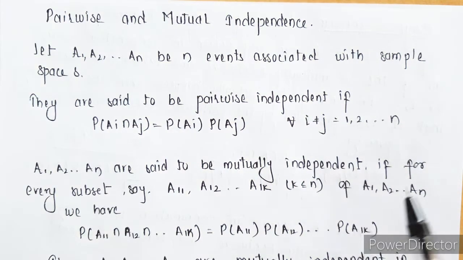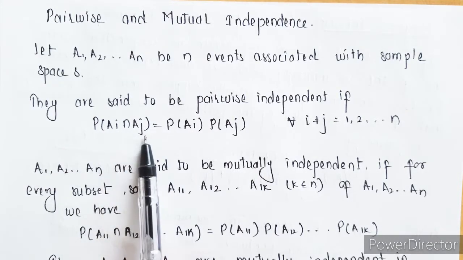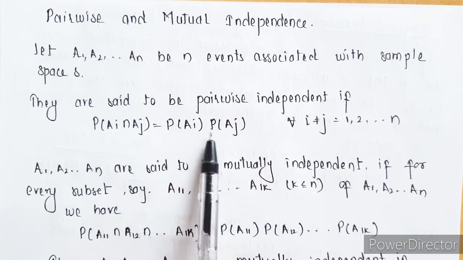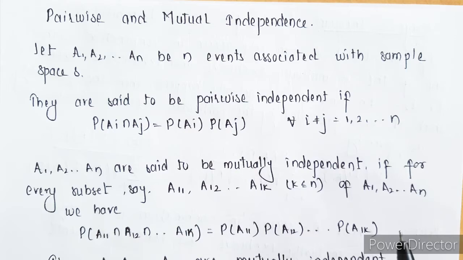Suppose we can write, for any two events, P of Ai intersection Aj as P of Ai into P of Aj, wherein i is not equal to j. Then these events are called pairwise independent events.